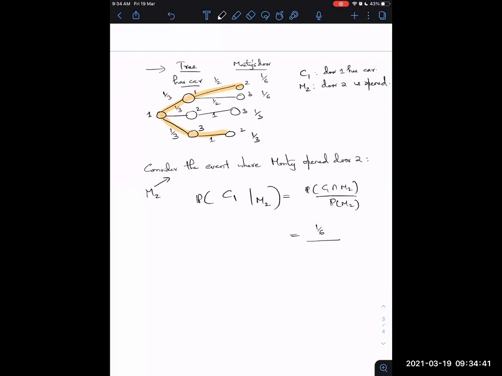I mean, just look at the diagram and tell me what this probability is. I mean, this is a very simple question.